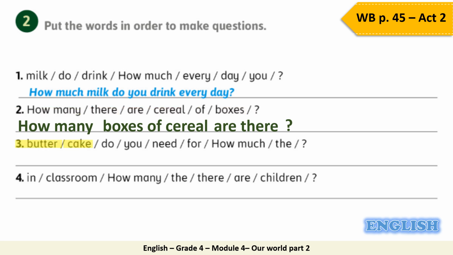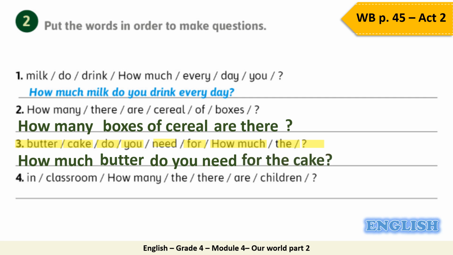Butter, cake, do you need, for, how much, the, and we have question mark. The correct answer will be how much butter do you need for the cake, and we write the question mark at the end. Let's do number 4.